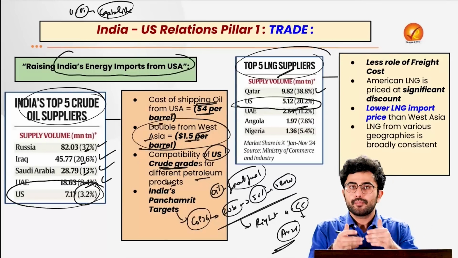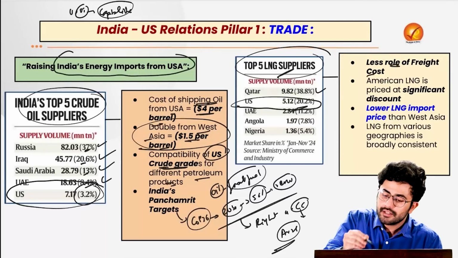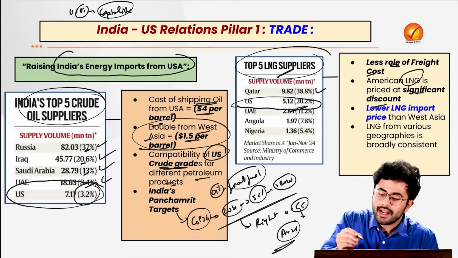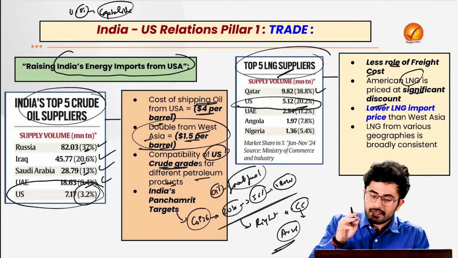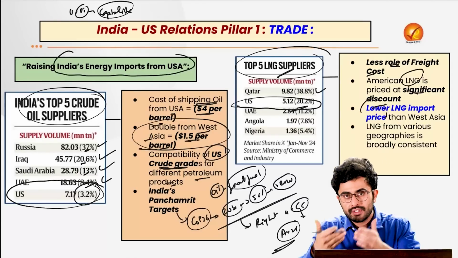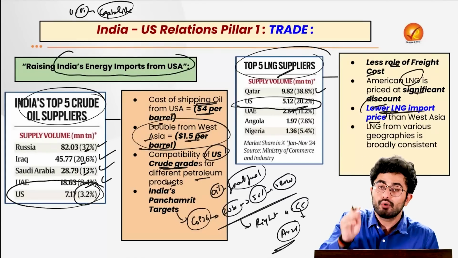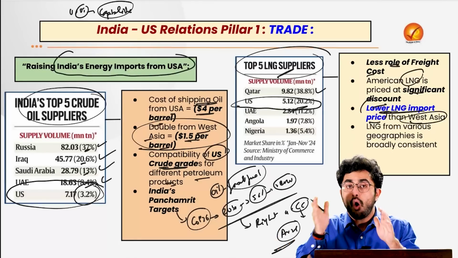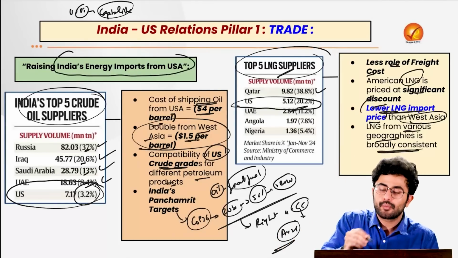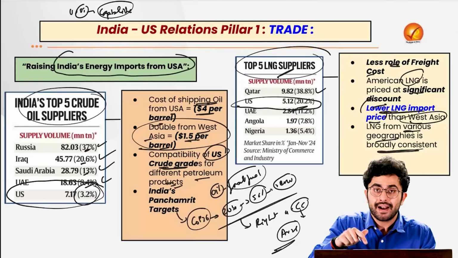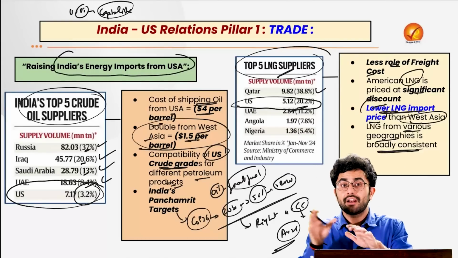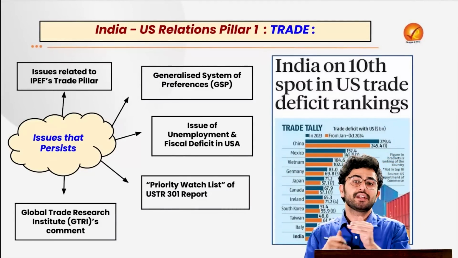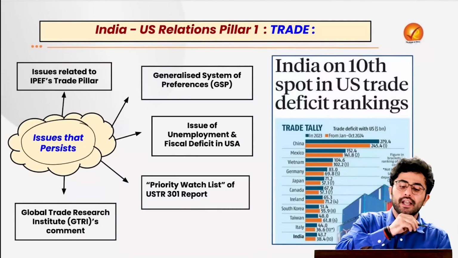The idea is that when we are procuring this LNG, freight cost plays a smaller role, considering that American LNG is already priced at a significant discount. Thus procuring this LNG will lead to a lower LNG import price than procuring it from West Asia. Also, LNG from various geographies is broadly consistent, so this problem of compatibility will not arise. So we should rather focus on what? Much more LNG imports. But even in this trade section, there are various issues which persist between India and USA.